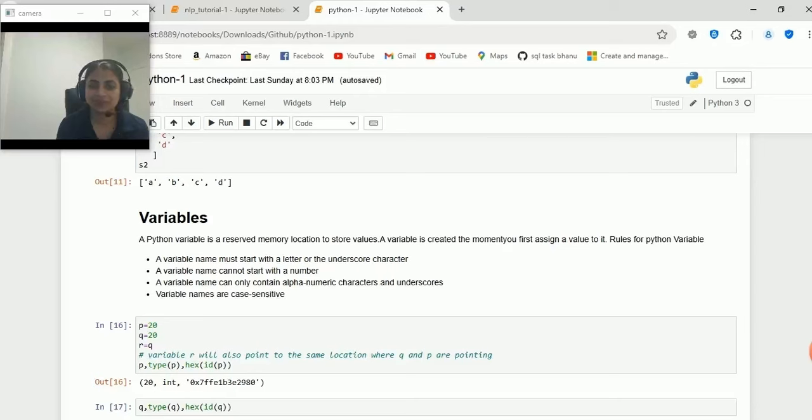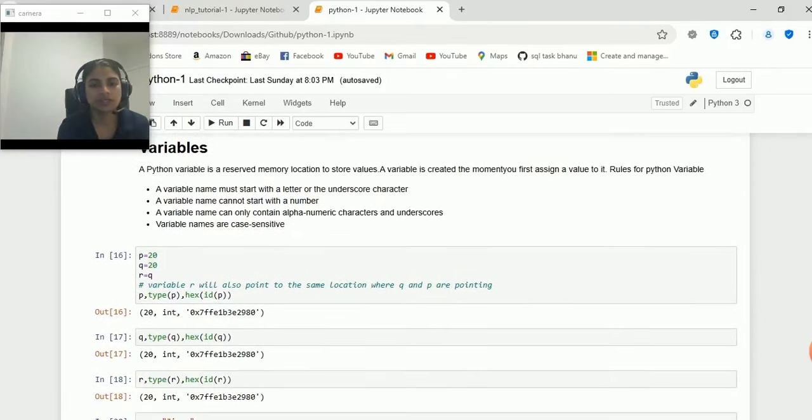Then, what is a variable? A variable is a reserved memory location in order to store the value. When we assign some value to the variable, then the variable is created. I hope you guys understood this.